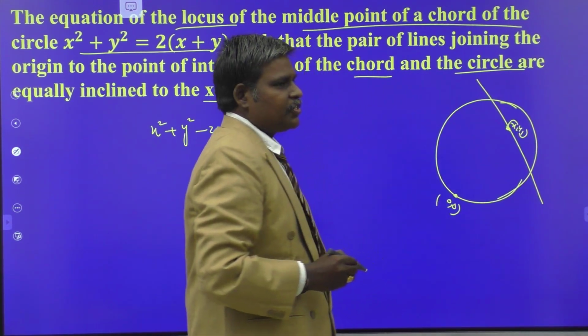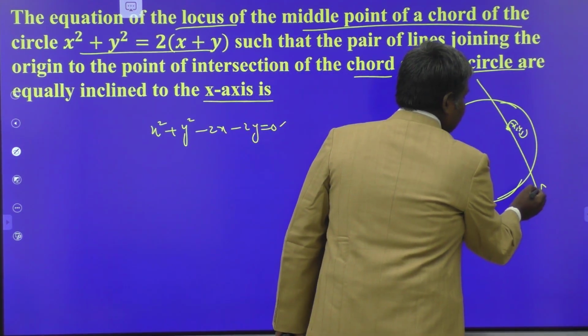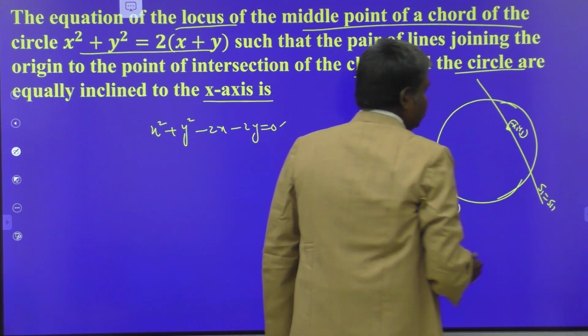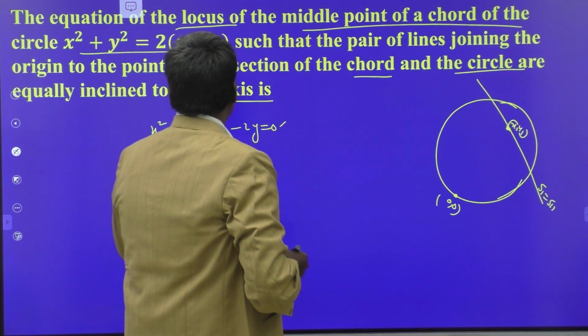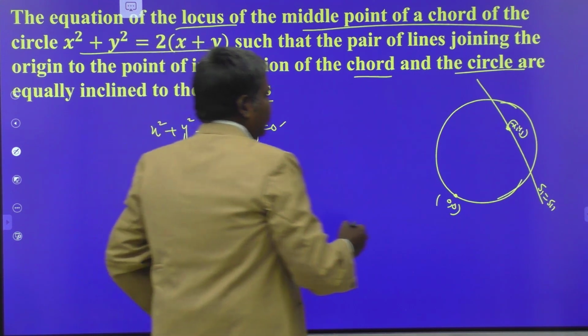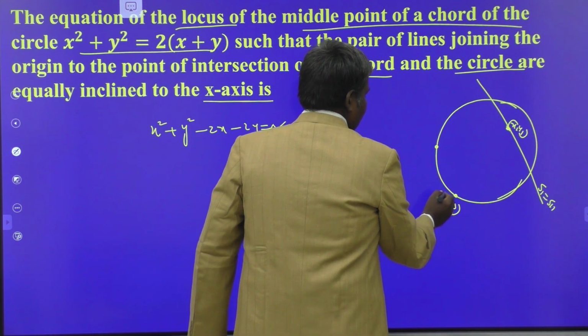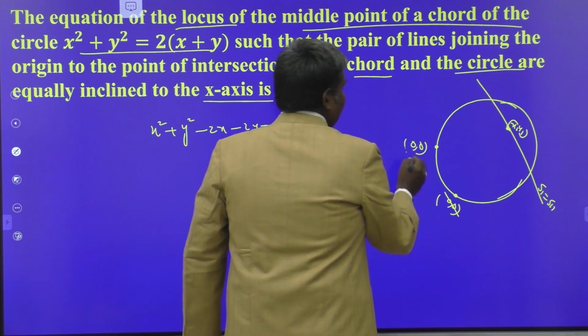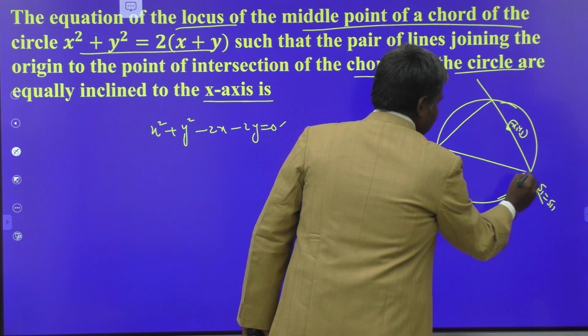Can I write the equation of midpoint of chord or not? You can write this equation as S1 is equals to S11. Now, what they have given to you, the lines joining the origin to the points of intersection. Suppose the origin is here, whatever it may be, we are doing a rough diagram.